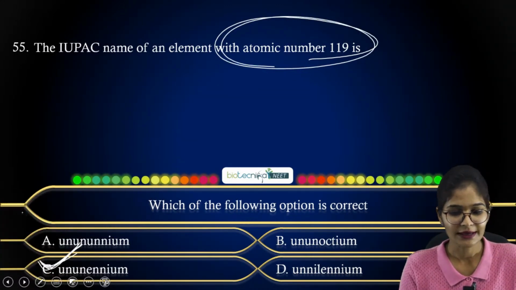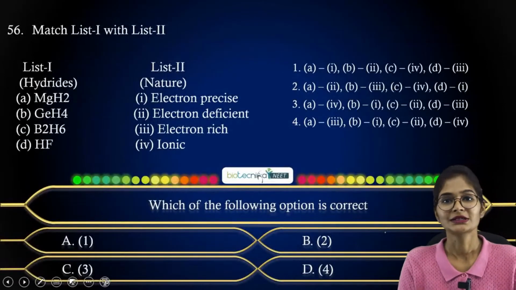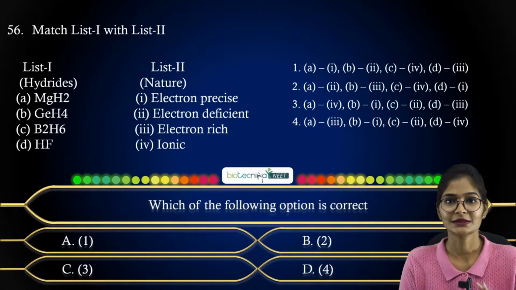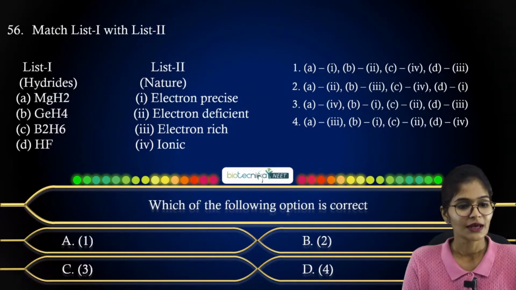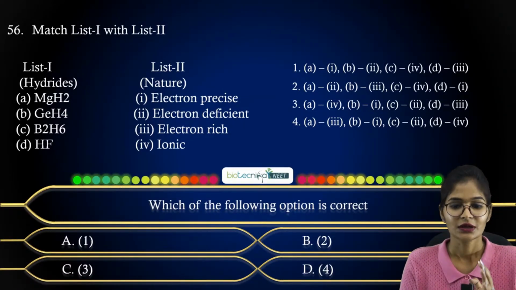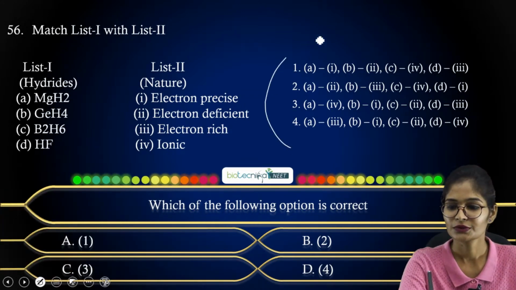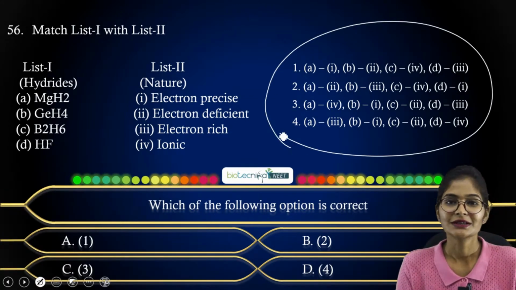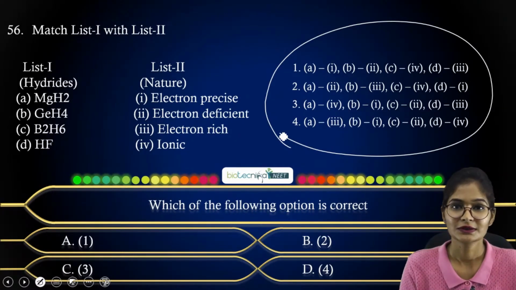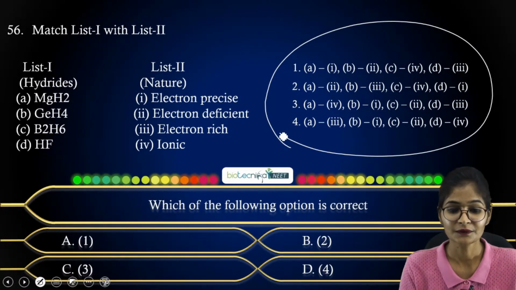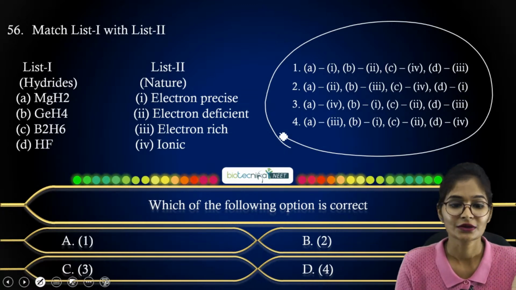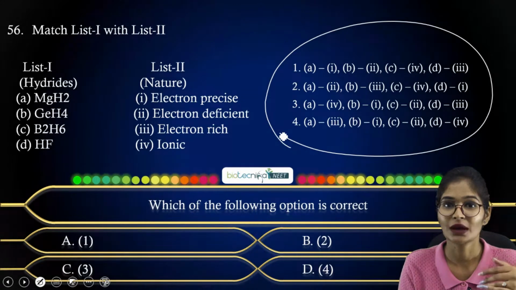Now coming to your next question, that is match list 1 with list 2, a match the following type of question. They have given hydrides and their nature, and you can see the options overall. So MgH2, germanium hydride, B2H6, that is boron, and HF are given. Their nature is whether it is ionic, covalent, electron deficient, electron rich, or electron precise.